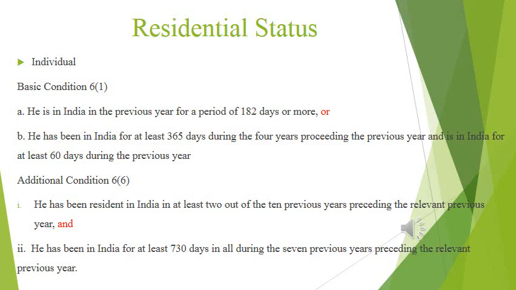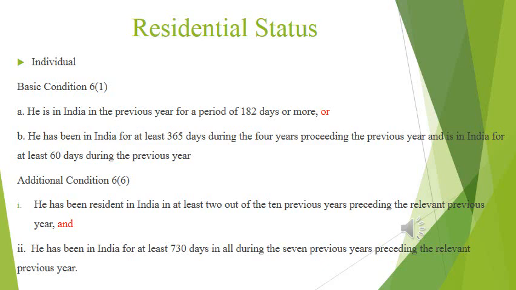He has been in India at least 730 days. It does not mean 2 years. Please calculate in numbers: 730 days in all during the 7 previous years in total preceding the relevant previous year. These 2 conditions should be satisfied simultaneously, because there is a clause, and, whereas in the case of the basic condition we have a clause, or. So these are the 2 conditions for determining the residential status of an individual.